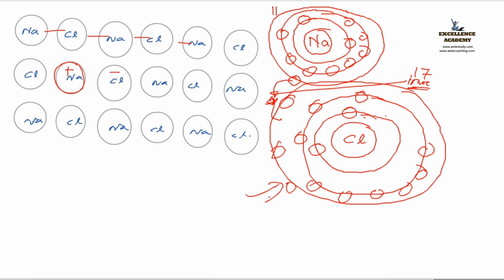So here you can see that if I take a positive ion, surrounding that, this is chlorine, that is minus, minus, minus, minus. That is, one positive is surrounded by minus charge. If I take a negatively charged chlorine atom, we can see that the positive charges are surrounding that.